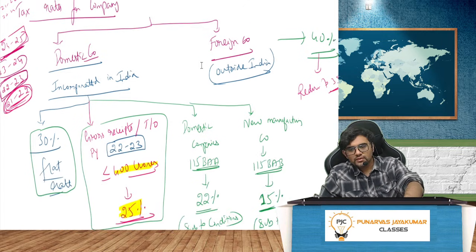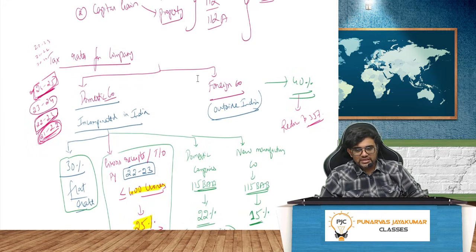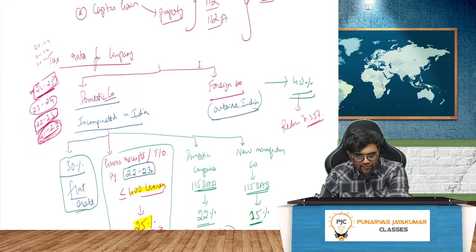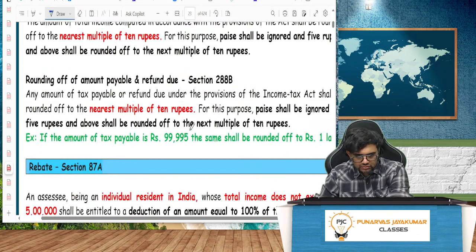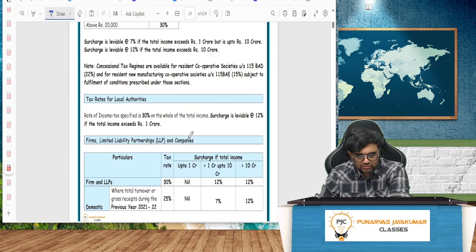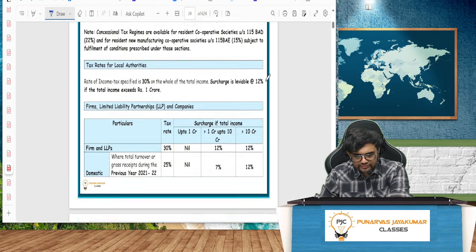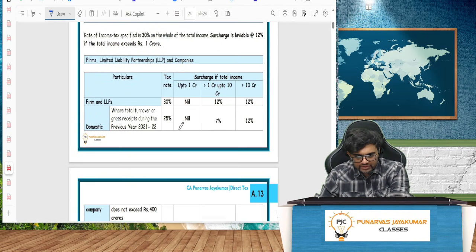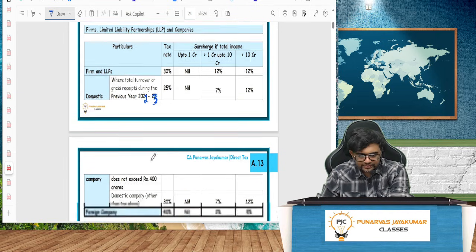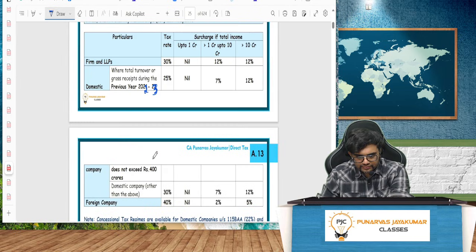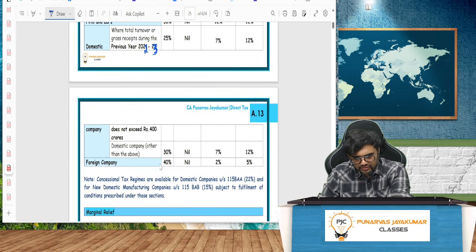Great. Next, guys. Tax rates for companies. Come to page 812. Below here, just make the change here. This should be 22-23, sorry, typo. And the foreign company rate has been reduced, now 35%.